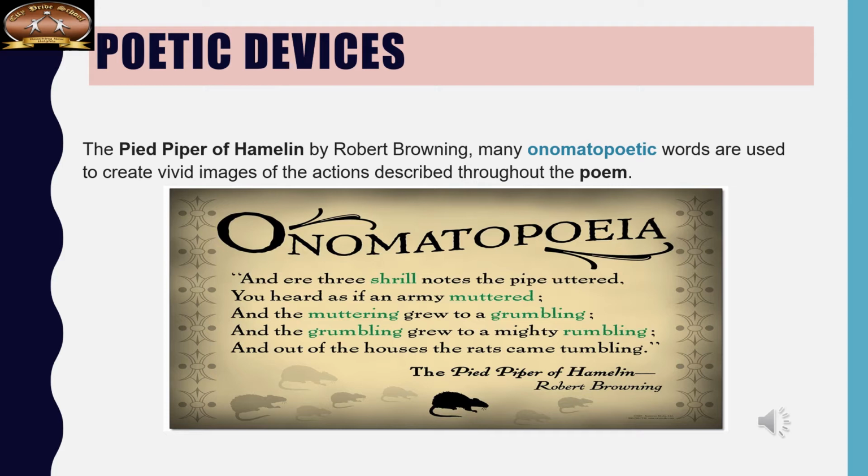So we have already covered poetic devices in other chapters also. In this chapter, what we learned new is that we are coming across three figures of speech, or poetic devices, or literary devices. These are onomatopoeia, simile, and personification. Onomatopoeia is where words are used to create vivid images of the actions described throughout the poem.